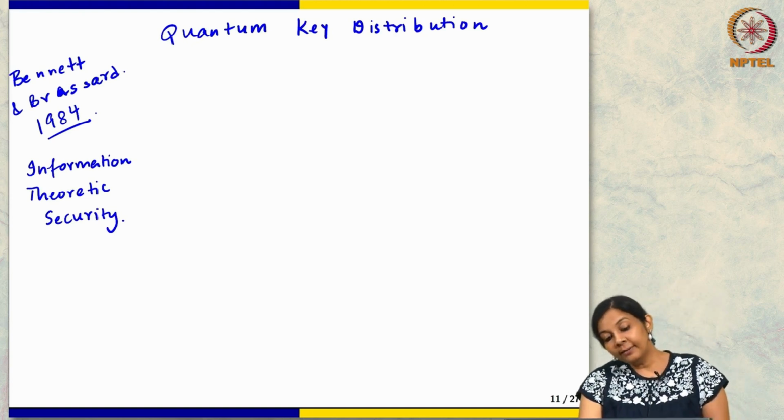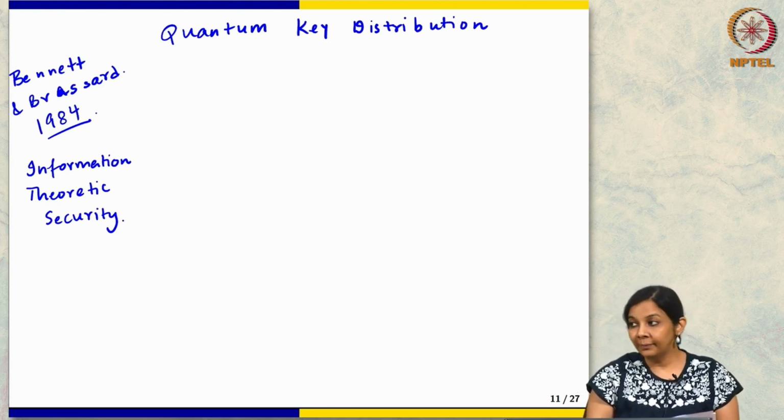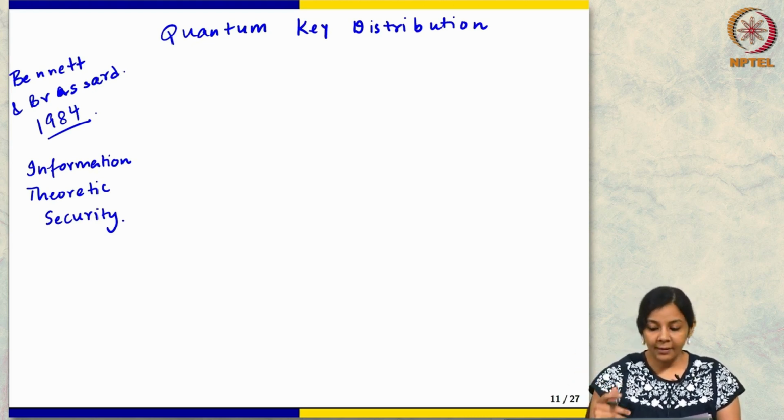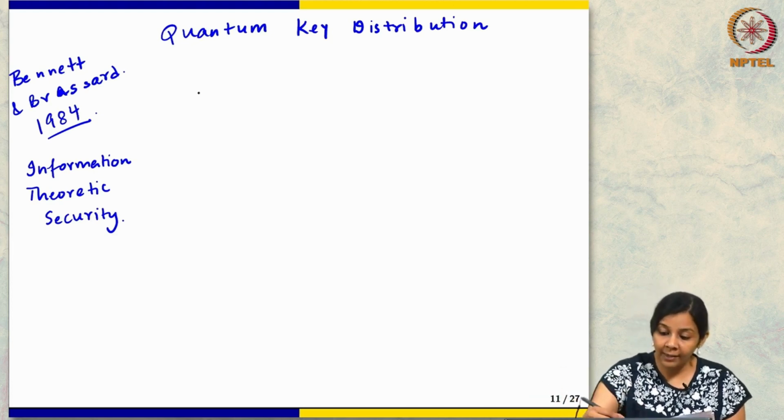So what is our setup in key distribution? Who remembers? How do we model the problem of key distribution? We have two parties and there's an eavesdropper. That's exactly right. So we have two parties. They're traditionally called Alice and Bob.